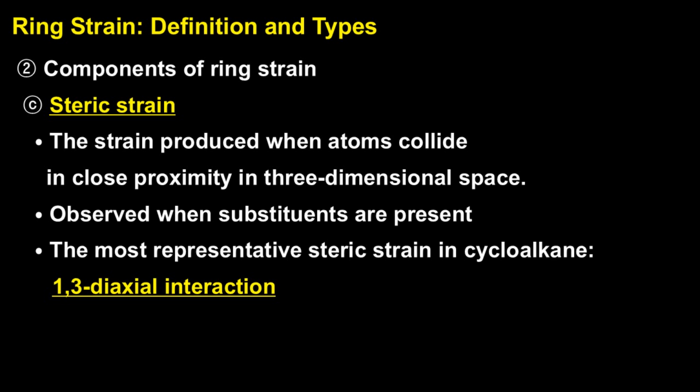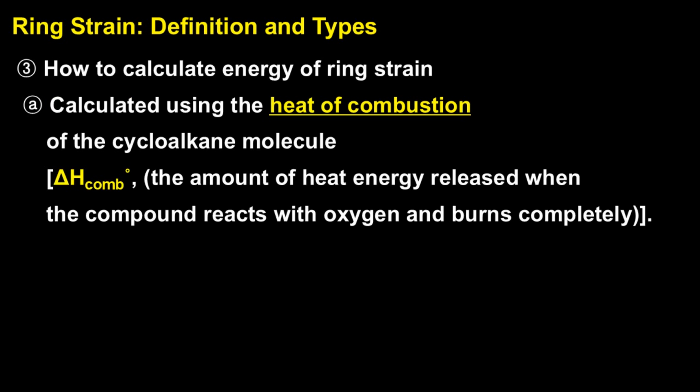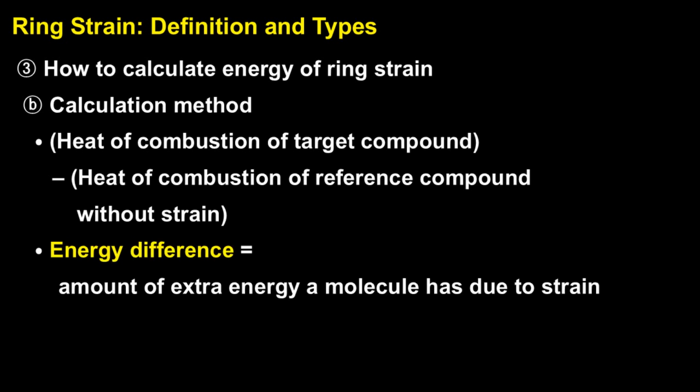We can actually calculate the energy from ring strain by looking at the heat of combustion of a cycloalkane molecule. The heat of combustion tells us how much energy is released when the compound reacts with oxygen and burns completely. By comparing that value to a strain-free reference compound, we can figure out how much extra energy is coming from ring strain. To calculate strain energy, we measure the heat of combustion for the cycloalkane we're interested in, and compare it to the heat of combustion of a reference compound, something that doesn't have any ring strain, like cyclohexane or a straight-chain alkane. The difference between those two values tells us how much strain is actually present in the ring.